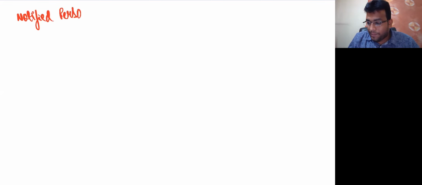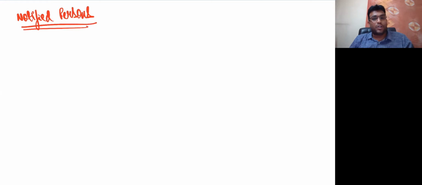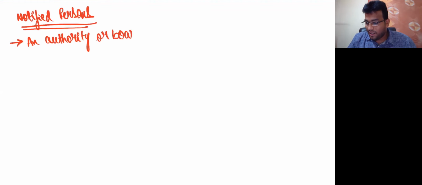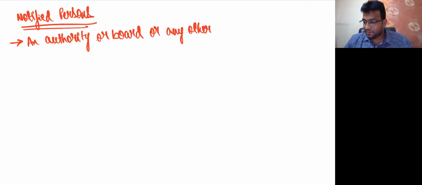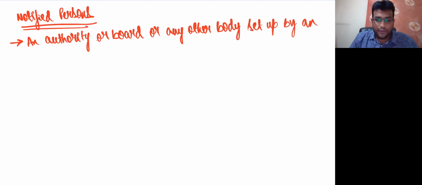Who are the notified persons till now? Till now, they have notified 2-3 persons, my dear friends. Who is that? Let's understand. Listen. An authority or board, an authority or board or any other body set up by an act of Parliament.